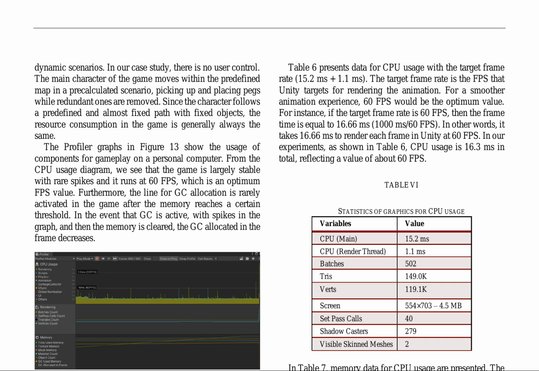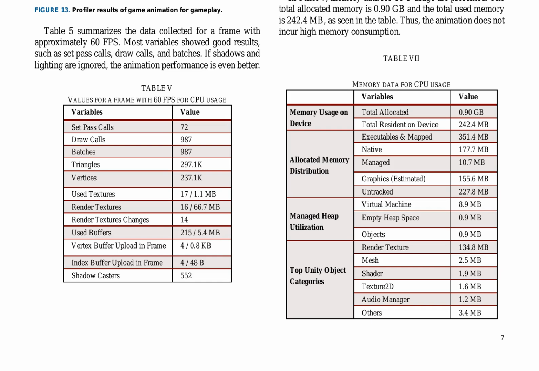A detailed breakdown of frame data in Table 5 shows excellent results for set pass calls, draw calls, and batches, contributing to the game's overall performance. Memory usage is also evaluated, with a total allocated memory of 0.90 GB and total used memory of 242.4 MB, as summarized in Table 7. These findings provide valuable insights into the game's performance and efficiency, highlighting its stability and low memory consumption. The rendering process demonstrates a high degree of stability, with the frame rate consistently maintained at 60 FPS, indicating efficient